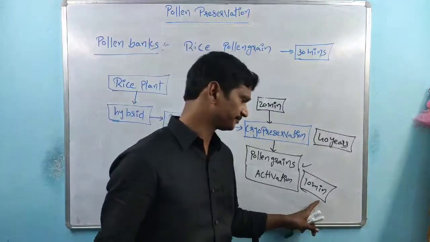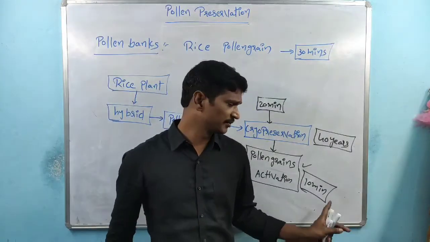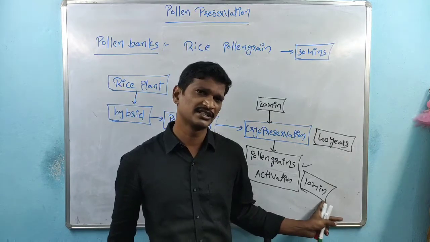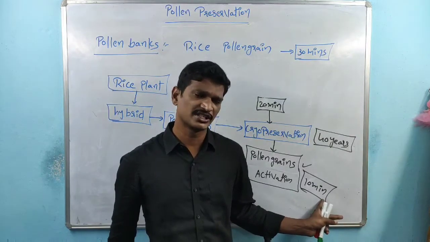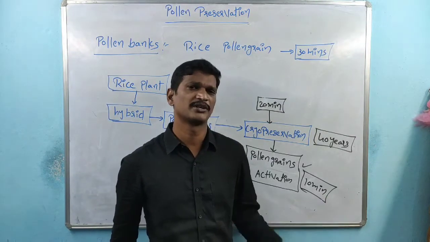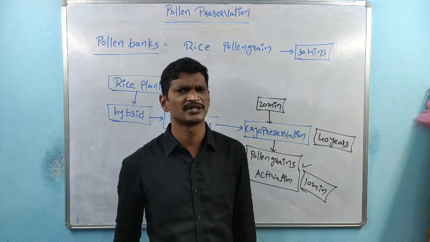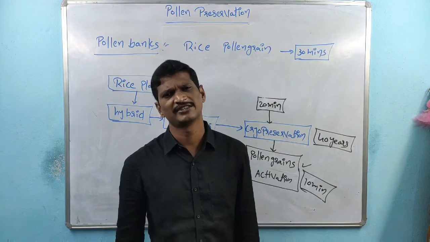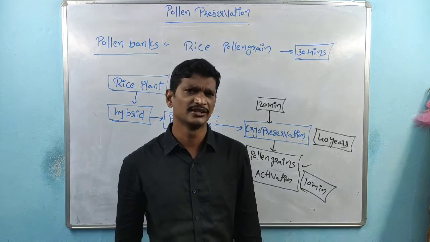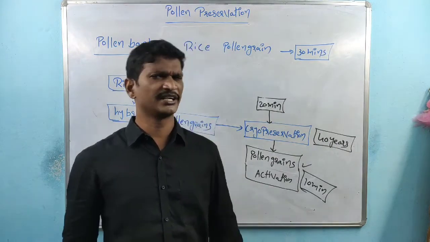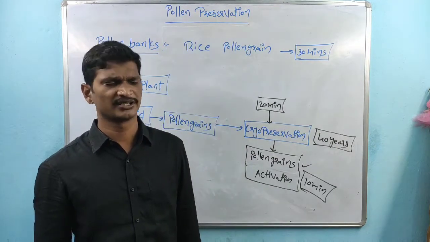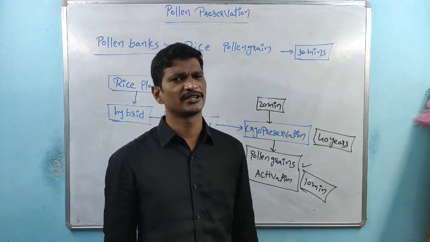So what happened if the pollen grains do not reach the stigma before the completion of 10 minutes? See, the pollen grains die. Once the lifespan is completed, for any organism, that is nothing but the death of the organism.